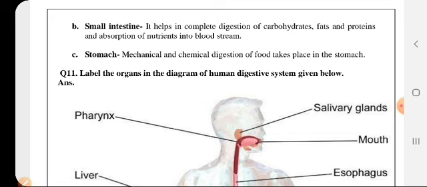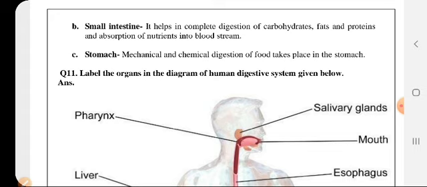Clear? Next comes, what is the stomach? Who will explain this? Okay, fine. So what is the stomach? The stomach is a sac-like organ which is present inside the abdominal cavity, right? If you remember, so what is it?